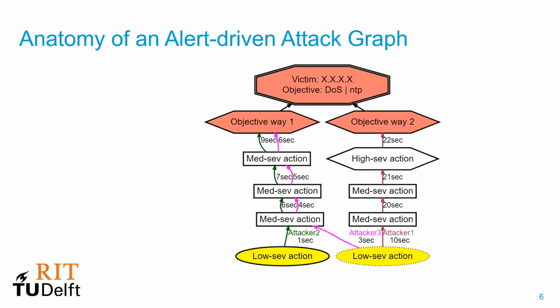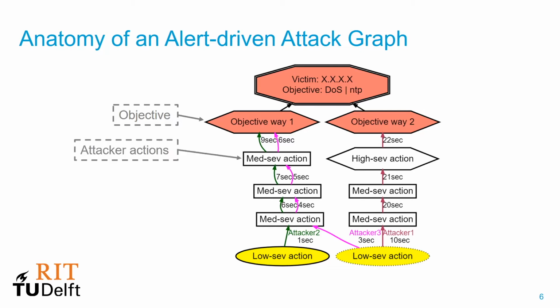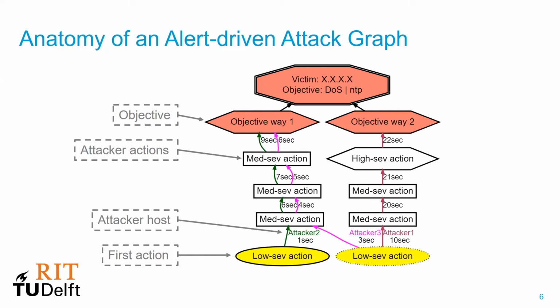The slide here shows what we are aiming towards. An alert-driven attack graph is a targeted attack graph and is generated on a per victim per objective basis. It shows all the different ways the same objective can be obtained. The attacker actions are shown as vertices. The first action in a path is highlighted so that an analyst knows where an attack actually starts from. It shows all the attackers that obtain a particular objective, so this makes attacker strategy comparison easier. And finally, it also shows time progression in the form of timestamps.